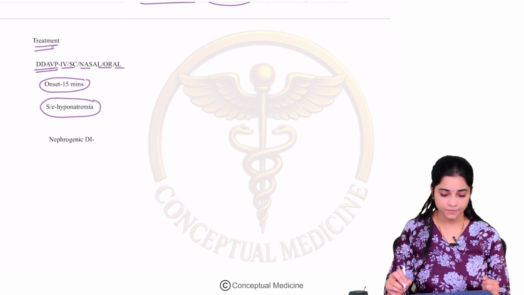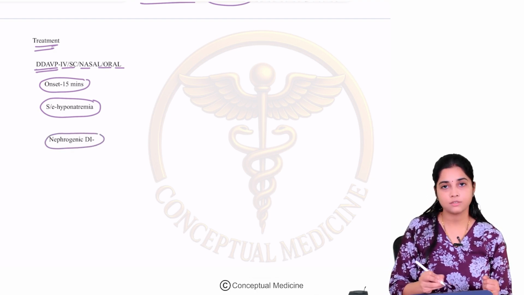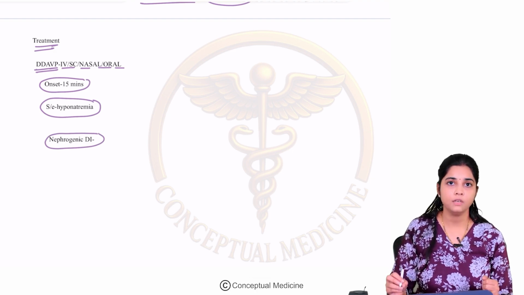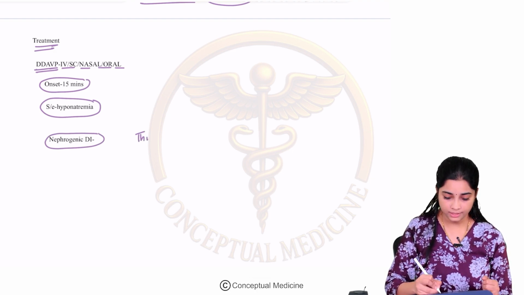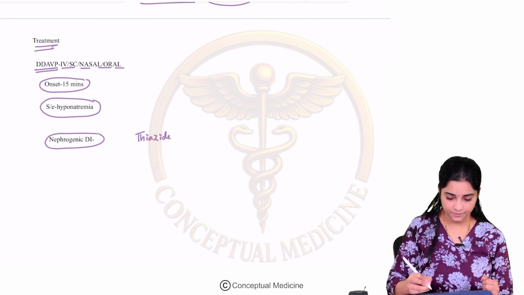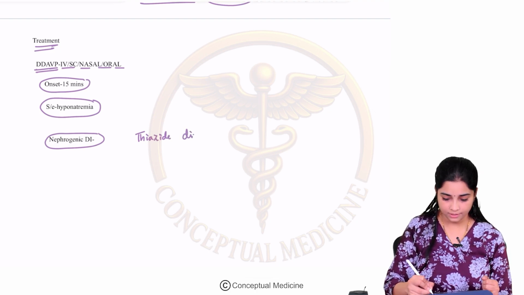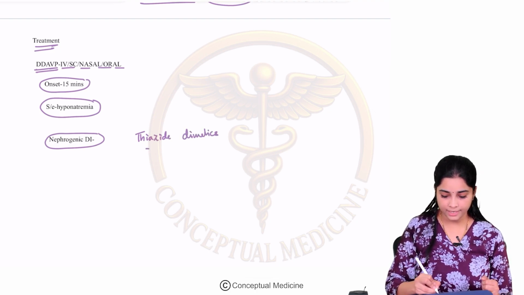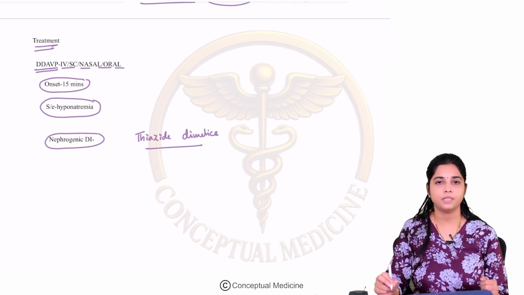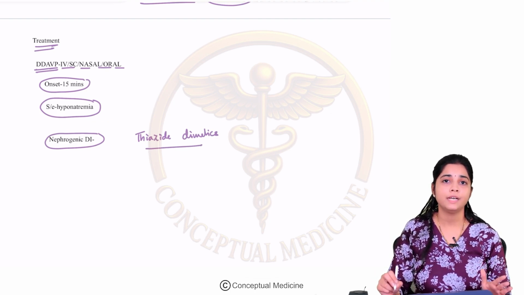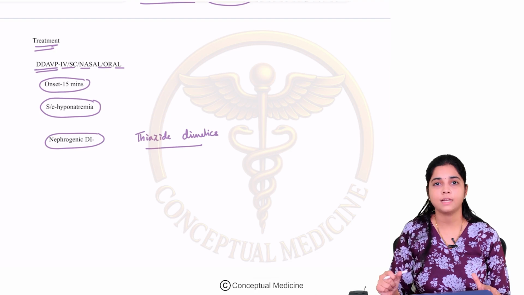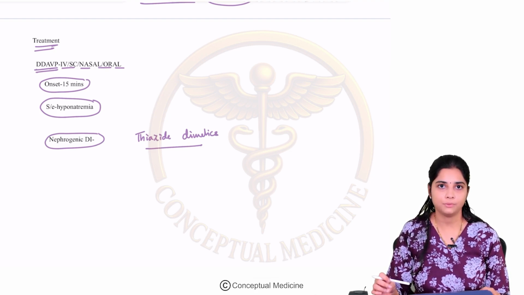Alright. For nephrogenic DI, it is not responsive to vasopressin. So what is used? Usually it is thiazide diuretics, which have been tried for the management of nephrogenic DI. But in any form of DI, always try to find the underlying cause and treat the same. So this is about your diabetes insipidus and disorders of your posterior pituitary. Thank you.